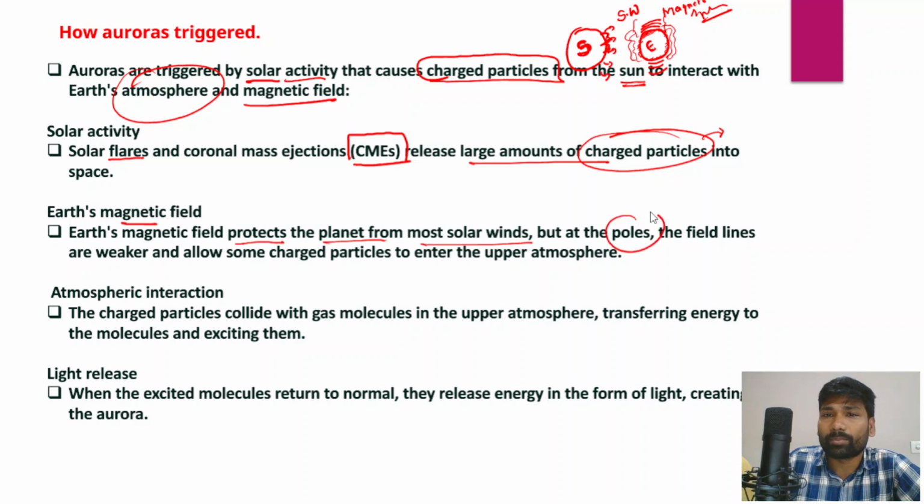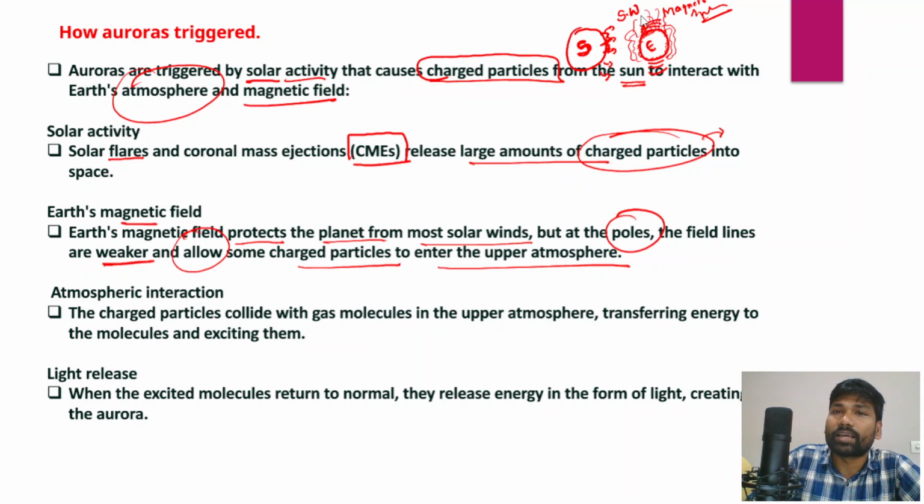But when we talk about the magnetosphere at the poles, the field lines are a little bit weaker, and that would allow some charged particles to enter the upper atmosphere, right? So they would enter the upper atmosphere or high altitude regions, in both the northern hemisphere and the southern hemisphere. Now when these charged particles from the solar flares and coronal mass ejections and solar winds start interacting with the upper atmosphere in the northern pole and the southern pole, they would collide with the gas molecules in the upper atmosphere.